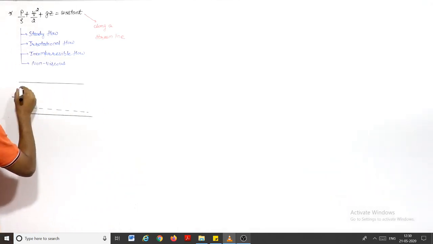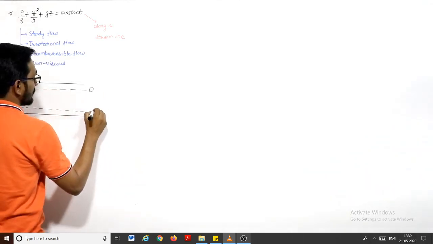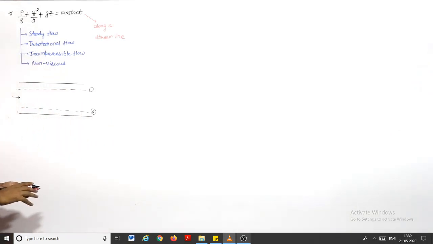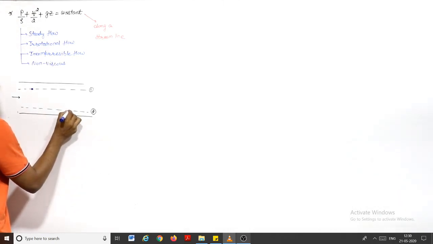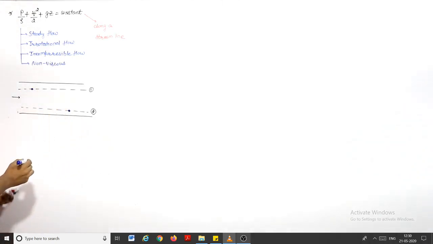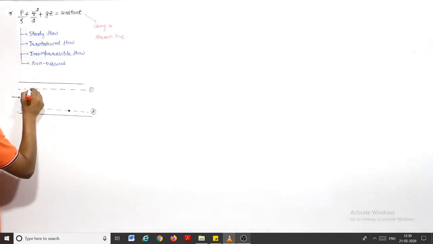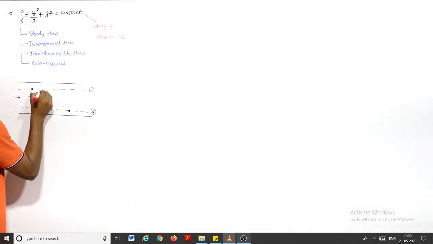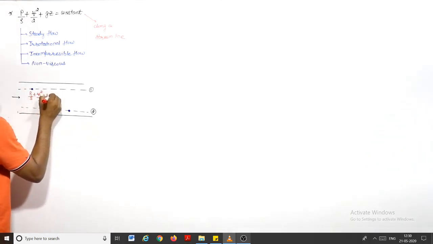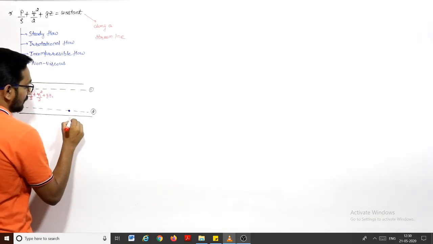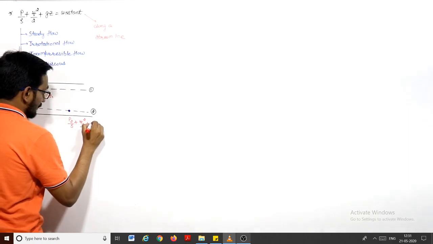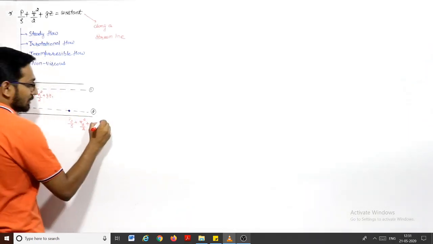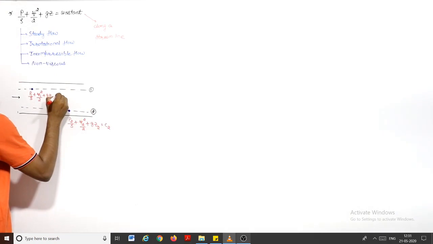If I take two points on these lines, say this is point 1 and this is point 2, then at this point we have P1 by rho plus V1 square by 2 plus gZ1, and at this point we have P2 by rho plus V2 square by 2 plus gZ2. This is some constant C2, let us say, and this is some constant C1.